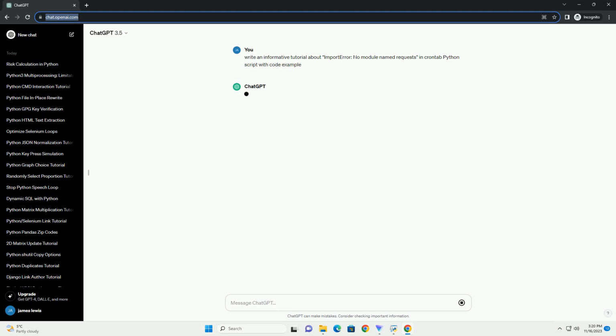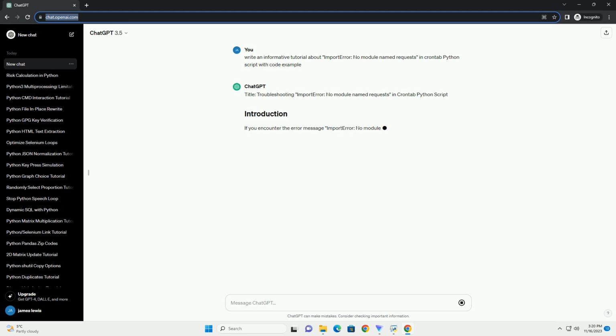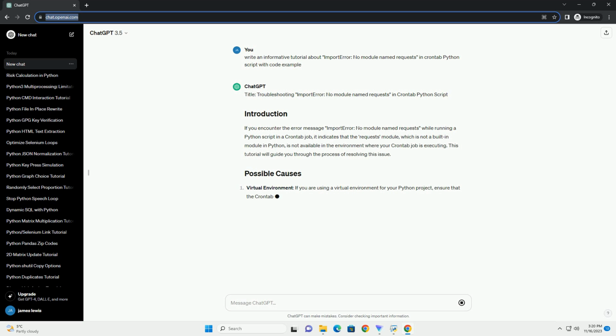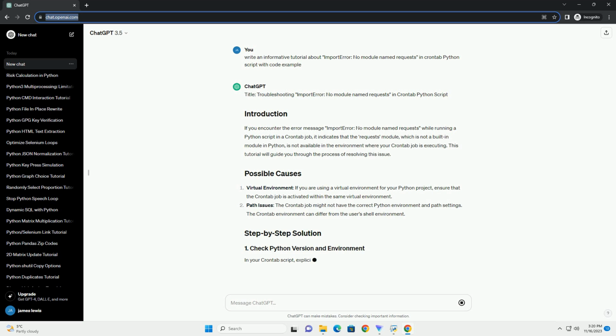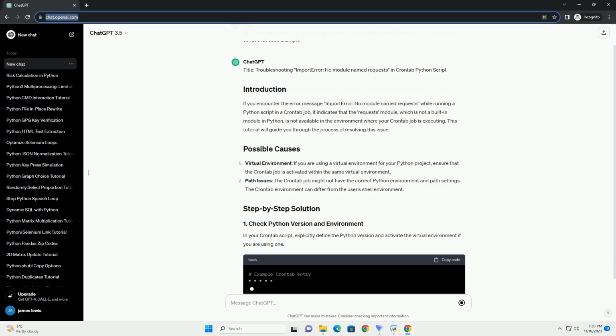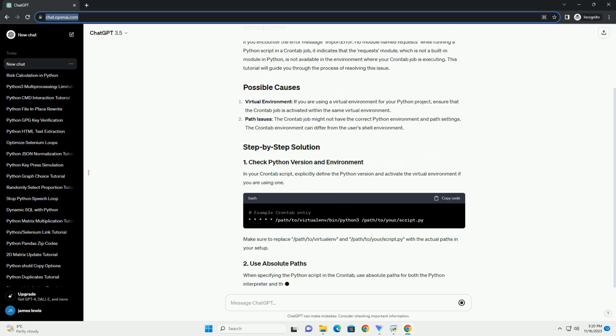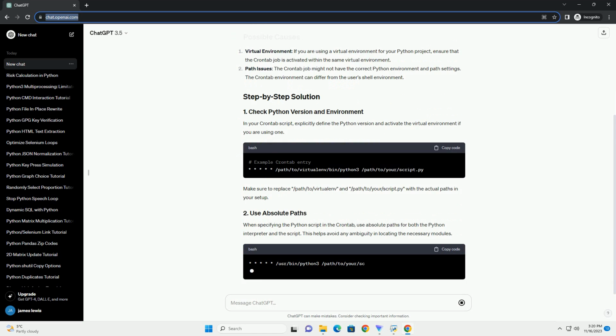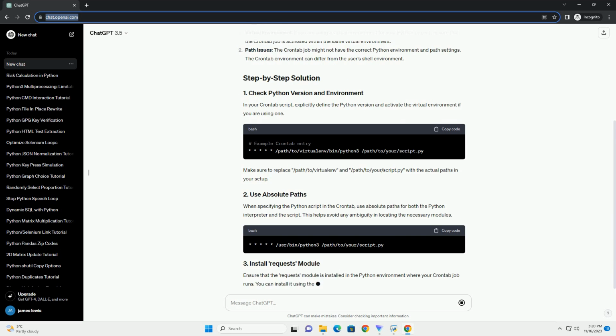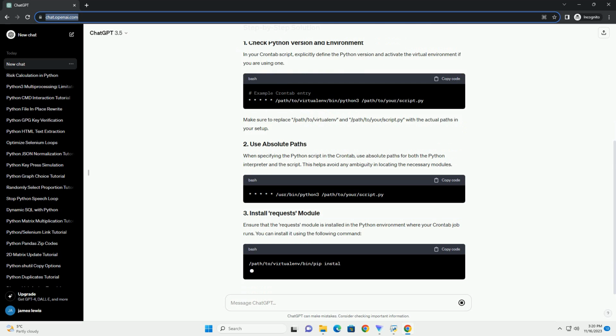Title: Troubleshooting ImportError No module named requests in Crontab Python Script. Introduction. When working with Python scripts scheduled via Crontab, you may encounter the ImportError No module named requests error, indicating that the requests module is not found. This error often occurs because the Python environment accessed by Crontab may differ from the one used in your interactive shell. This tutorial will guide you through troubleshooting and resolving this issue.